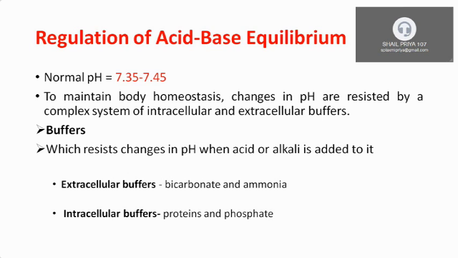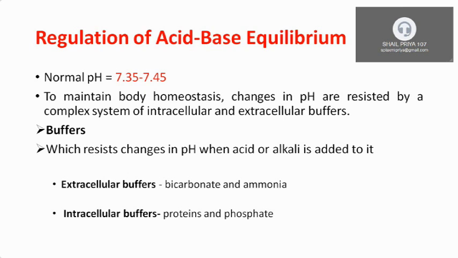But there are various regulatory mechanisms in our body which try to maintain this pH very tightly in this range, because any alteration in pH, that is acidosis or alkalosis, can cause severe damage to our organ systems.